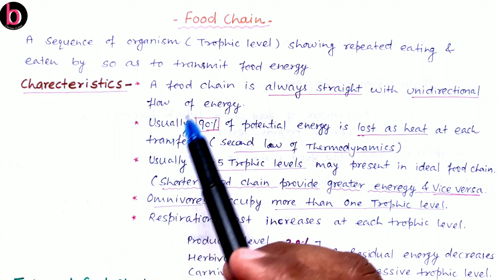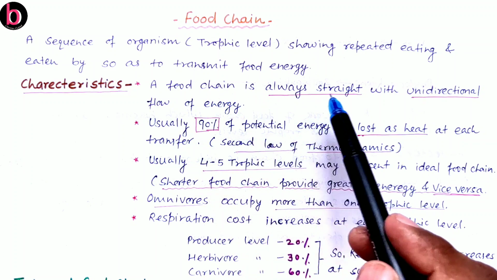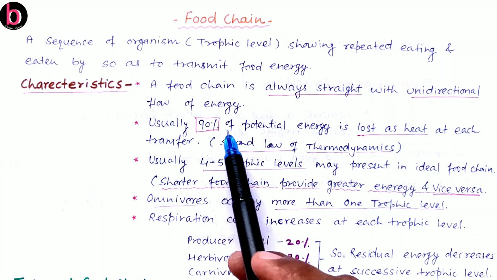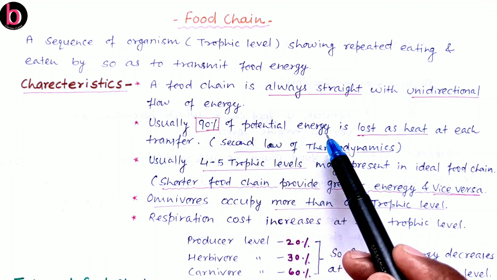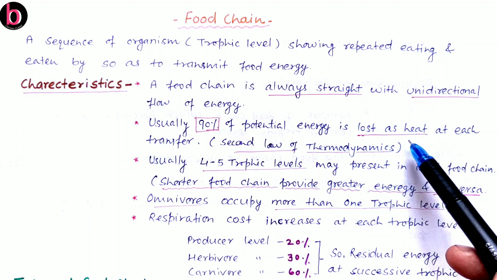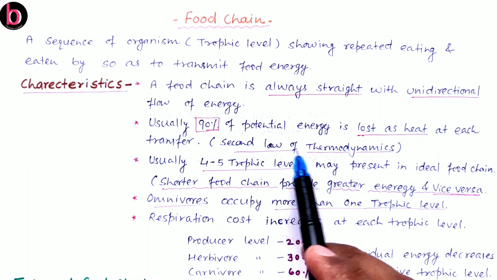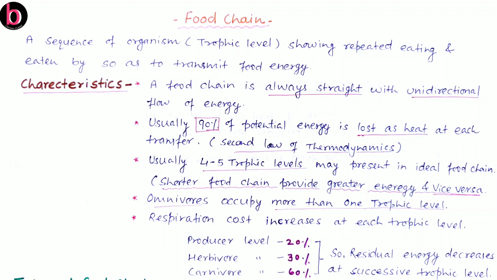These are given here. First, a food chain is always straight, meaning it is always drawn in a straight line, and there is always a unidirectional flow of energy, meaning energy moves in a single direction. Second, usually in each food chain there is a 90% loss of potential energy in the form of heat when food is transferred from one trophic level to the next, and this is based on the second law of thermodynamics that we already discussed.